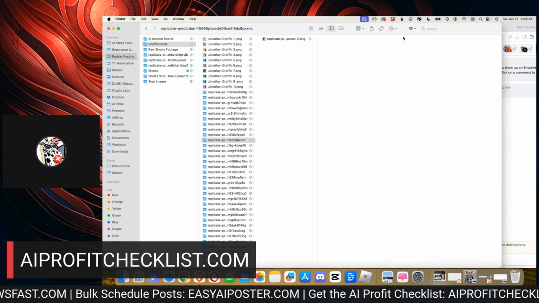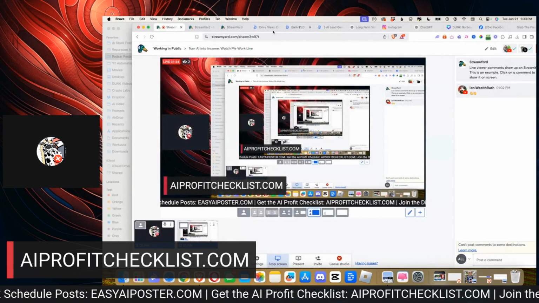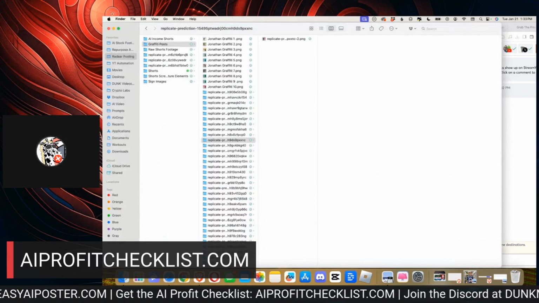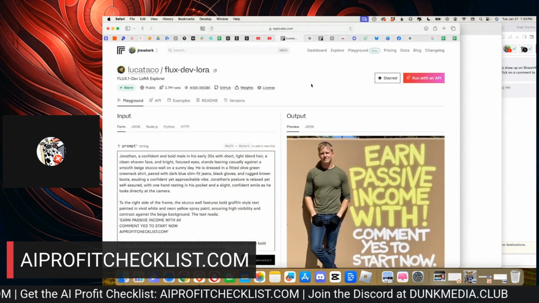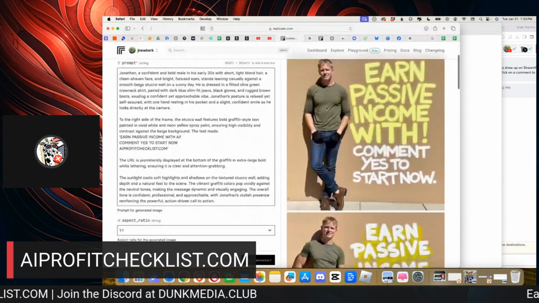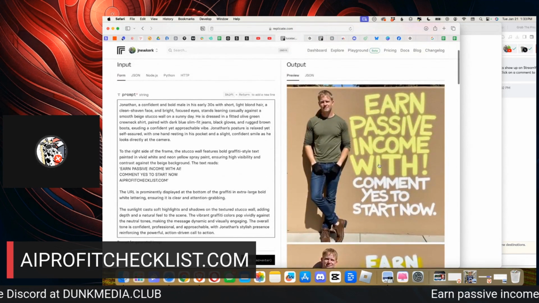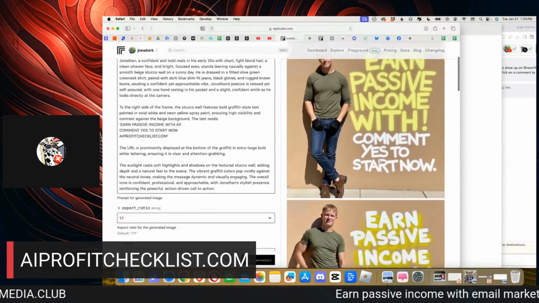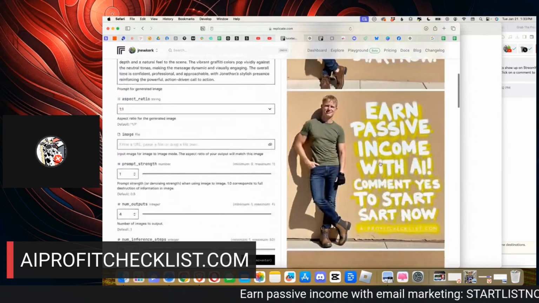There we go. So let's check in on Replicate real quick. Okay, so I don't know why it took forever to generate, but it did. But now I have another one. See, earn passive income with AI, comment yes to start.